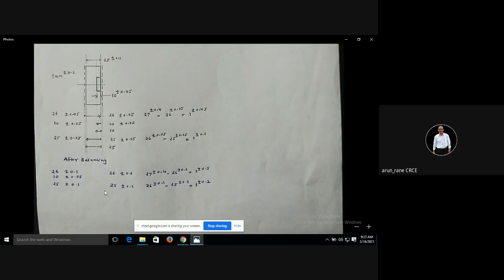Then there is something called balancing in the dollar chart. What do we do in balancing? You start with some closer tolerances, and then you end with the tolerances which have been given in the drawing. Like now, here it is given 25 plus minus 0.1. Here it is given 10 plus minus 0.05.